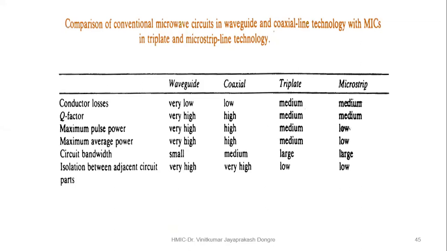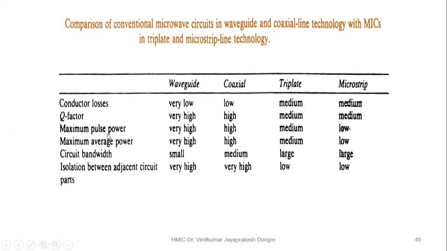And this is the comparison table. If you remember it, it will be very easy to go. Conductor loss: waveguide is very low, coaxial cable low, then medium, and medium. These are the triplet, meaning strip line. You can put the strip line and microstrip line. Q factor: very high, high, medium, and medium.